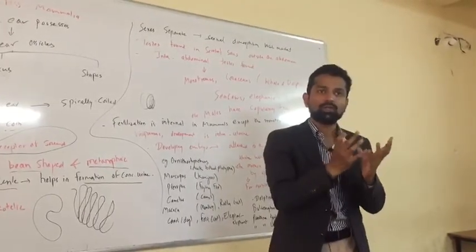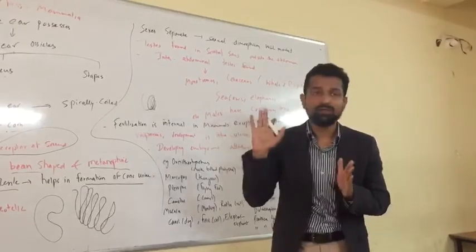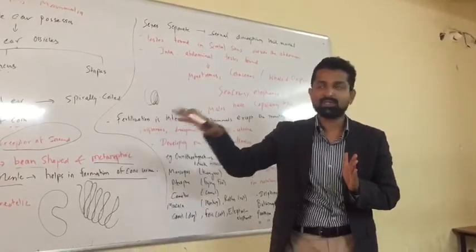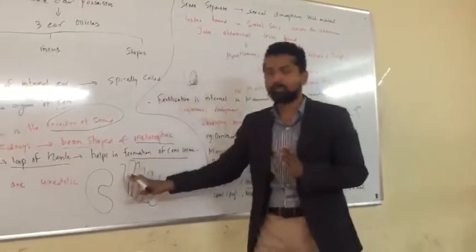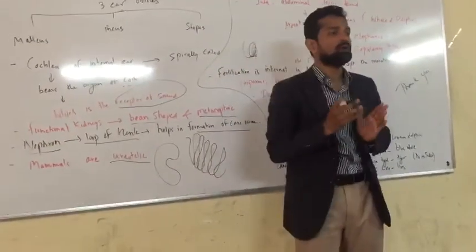Same like that, the toxicity of urea can be reduced by adding more water, and that is the whole work of the nephron of the kidney, which is the basic unit. So understood this point? Yes. Clear? Mammals are ureotelic. Why have mammals been called ureotelic?